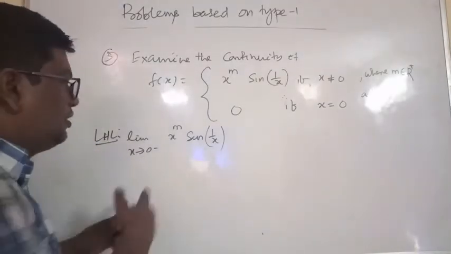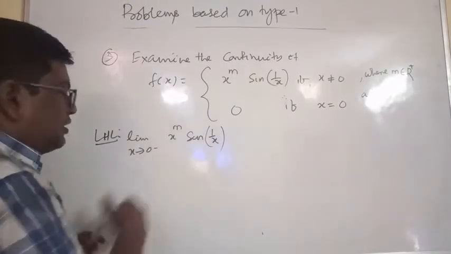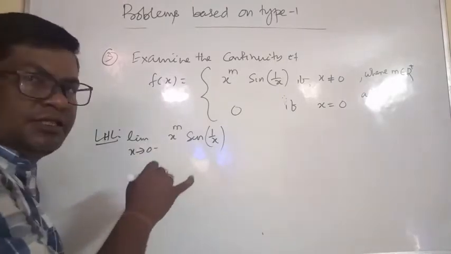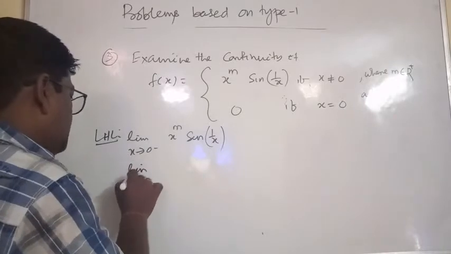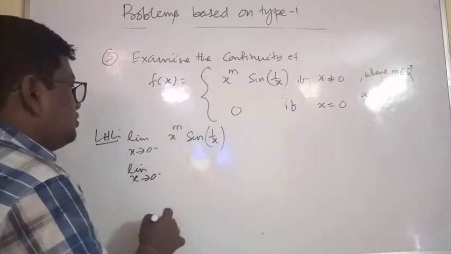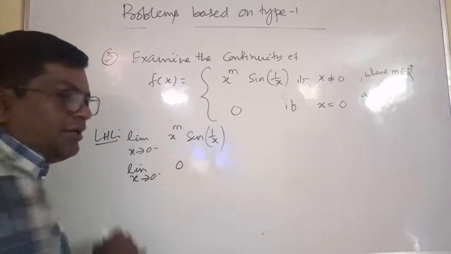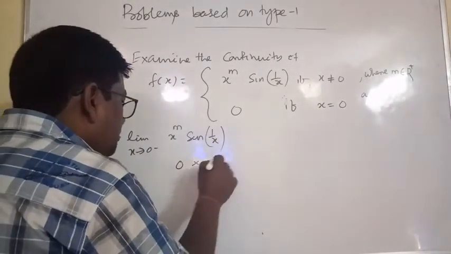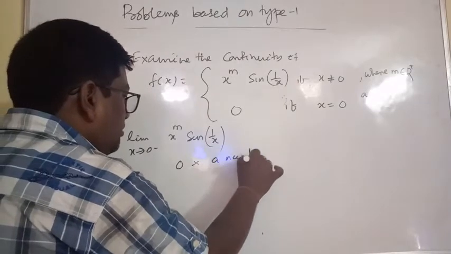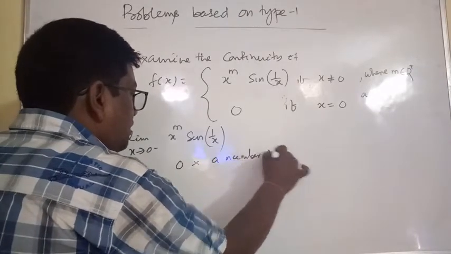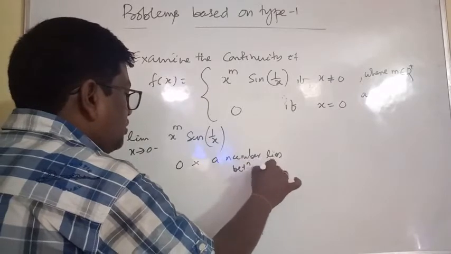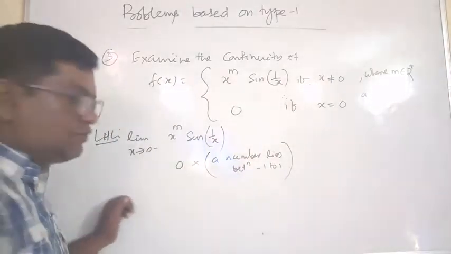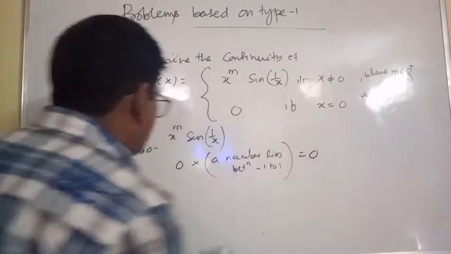LHL, limit x tends to 0 minus x to the m sin 1 by x. X tends to 0 minus means tends to 0, so x to the power m, any positive real number, is 0, and sin 1 by x is a number that lies between minus 1 to plus 1, so 0 into any number is equal to 0.